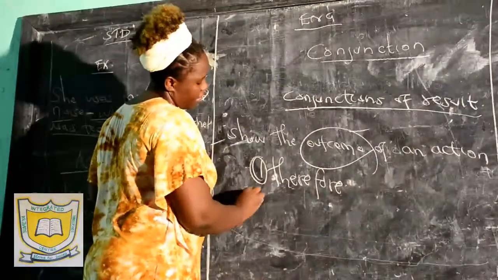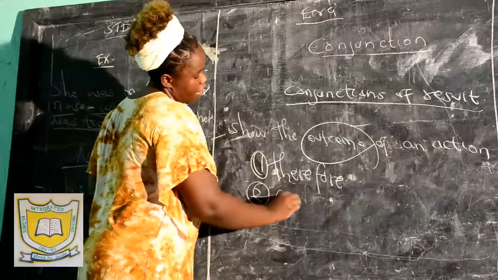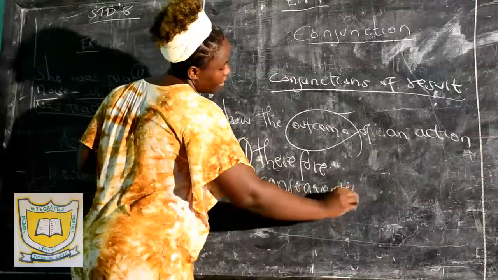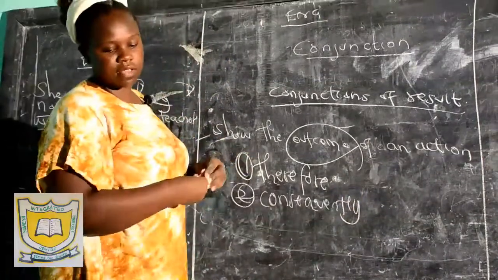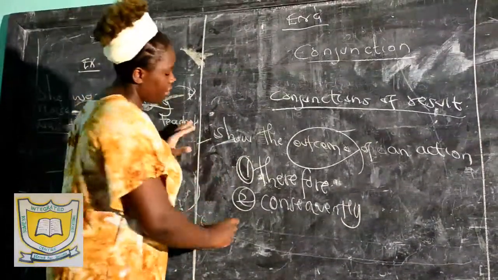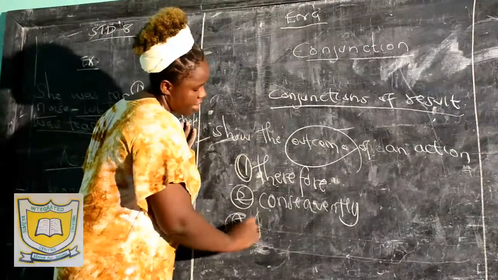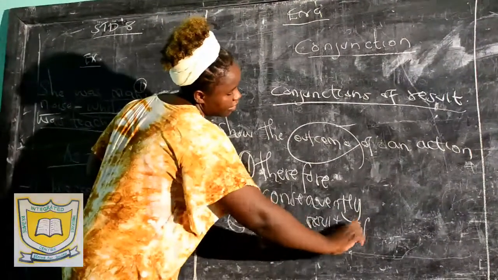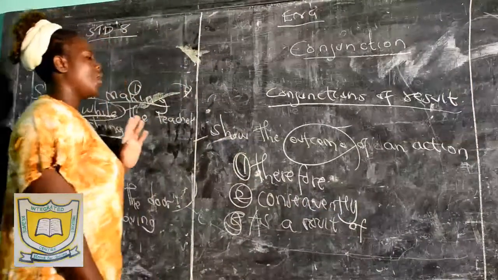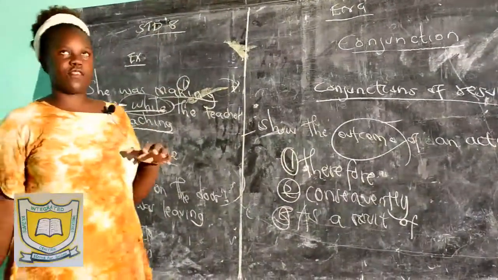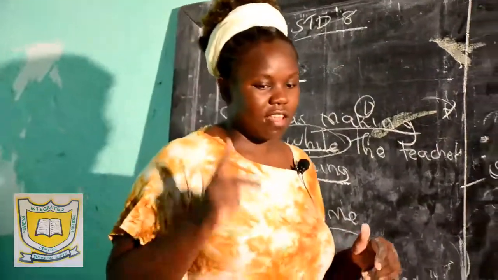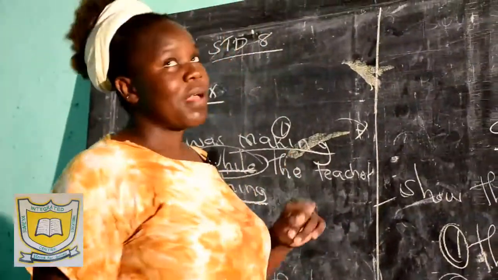Conjunctions of result. Number one, therefore. Number two is consequently. We have as a result of. Now, when you come to conjunctions of result, don't confuse them with conjunctions of reason, because many people